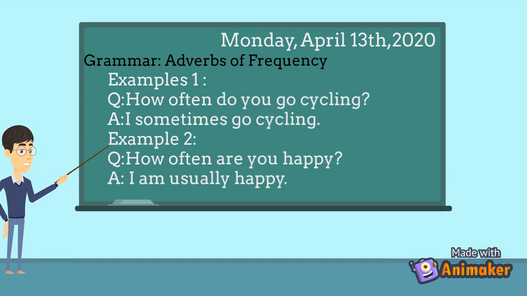And in the second example, we have, how often are you happy? I am usually happy. So here, the adverb usually comes after the verb to be. So the adverb of frequency always comes after the verb to be and before the other verbs like go, like do, and such verbs.